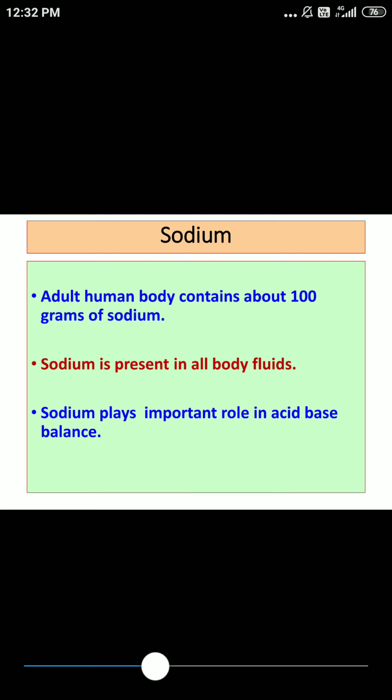Okay. These are less important topics as far as your exams are concerned, so I'm going a little bit fast. So let's talk about sodium.